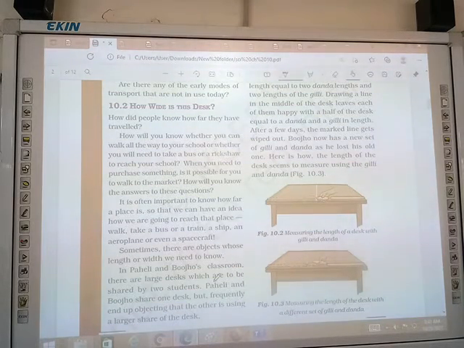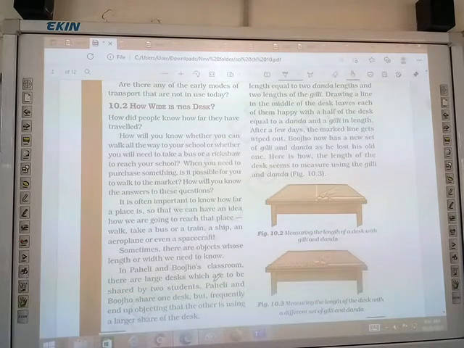Okay, T is silent in often. It is often important to know how far a place is. So it is important for us to know how far our school is and how much distance we have to travel to reach our school, so that we can have an idea how we are going to reach that place. Walk, take a bus or a train or a ship, an aeroplane or even a spacecraft.